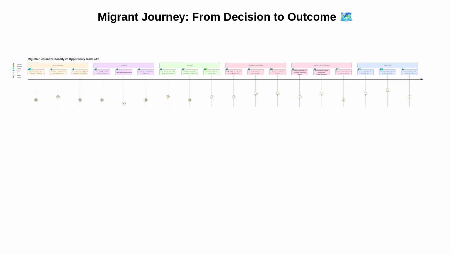This journey diagram breaks migration into stages. Pre-departure includes the push versus pull assessment and documentation. Transit covers visas, travel, and temporary housing. Arrival entails orientation, administration, and the first job hunt. The first year focuses on budgeting, building networks, and upskilling.